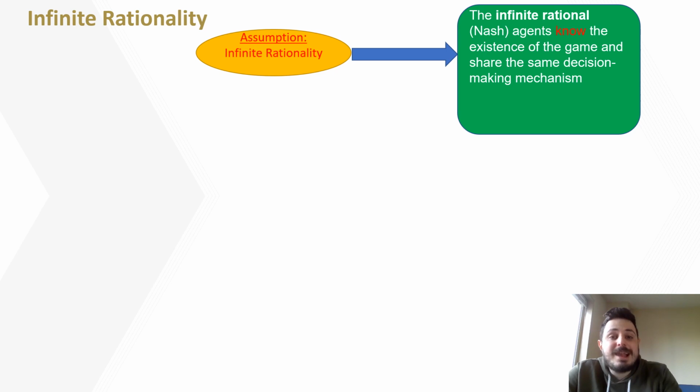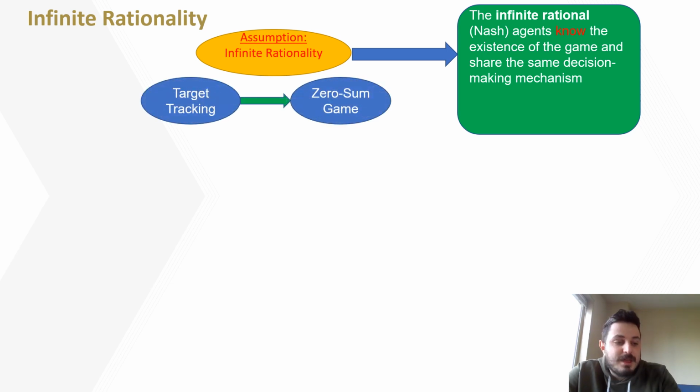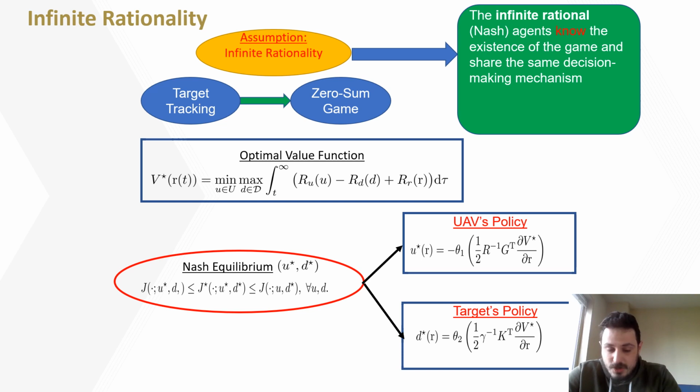Thus, in light of infinite rationality, the target tracking problem can be thought of as a zero-sum game. In particular, V star is a value function, while U star, D star is an equilibrium, namely the saddle point policies.